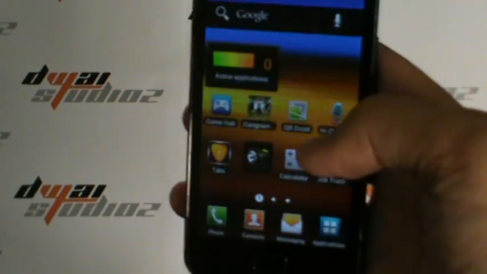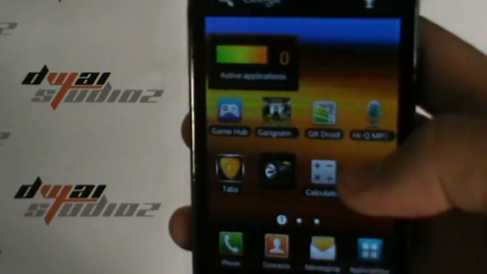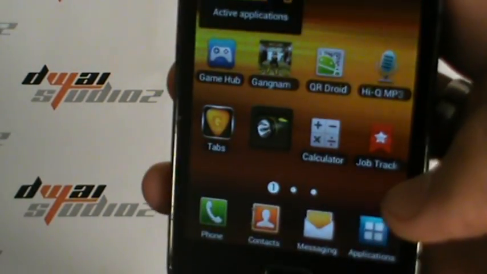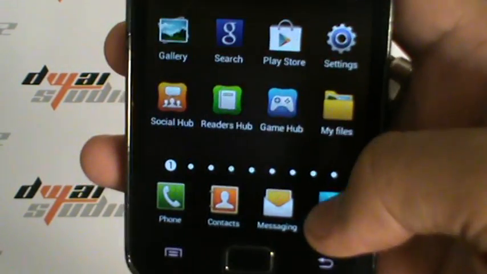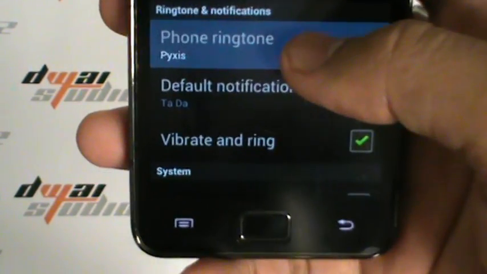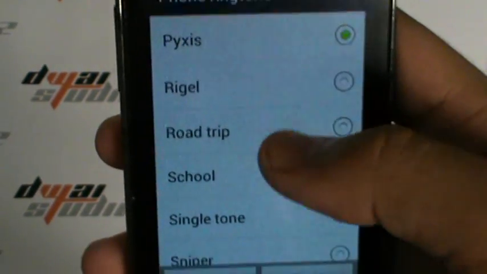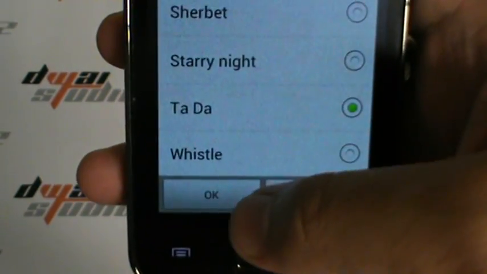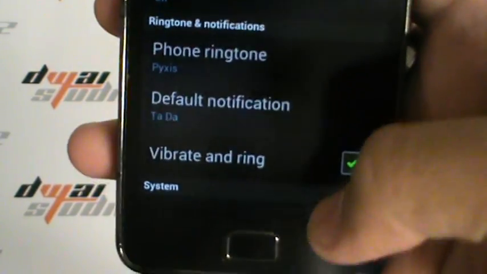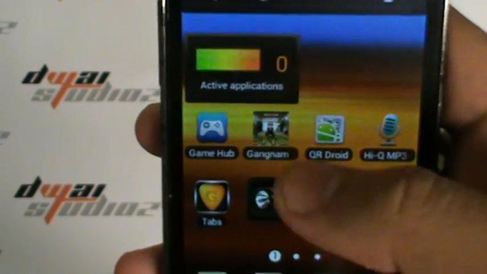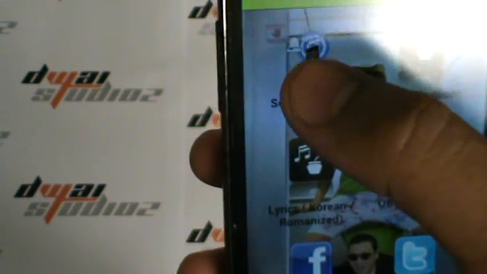Okay, I'm going to show you how to set the functions of the Gangnam Style ringtone app and how to use it. Okay, so I'm just going to show you the default settings for my ringtone. As you can see, my ringtone is number 1. That's my message notification.